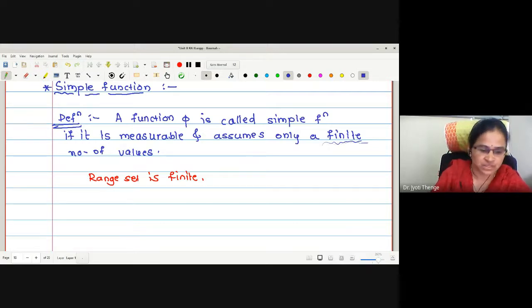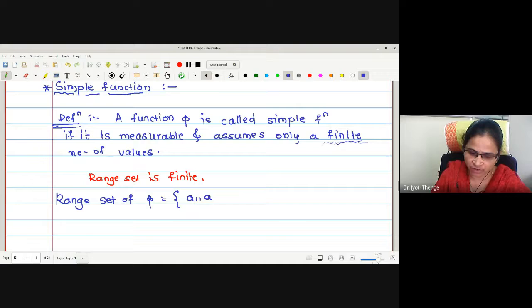For example, suppose the range set of phi is having some values a1, a2 up to an. What about the domain? The domain may be an infinite set.